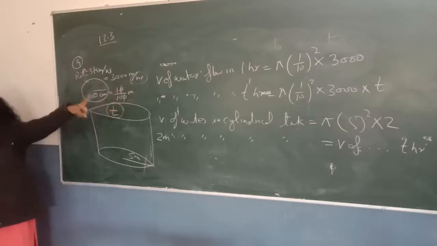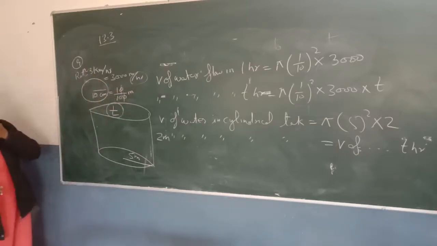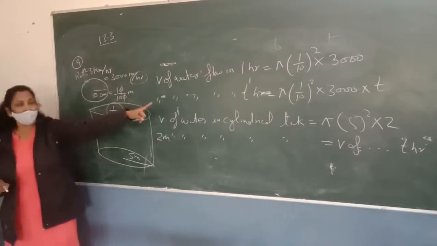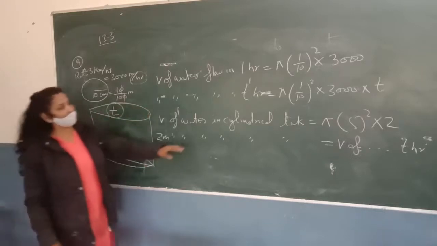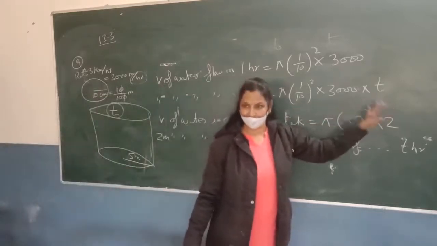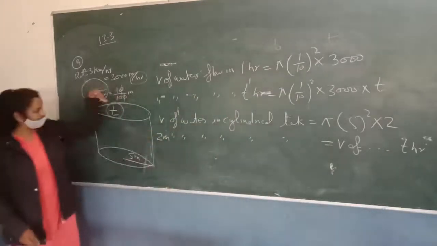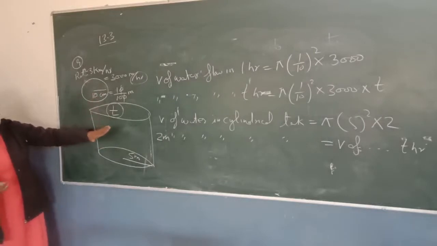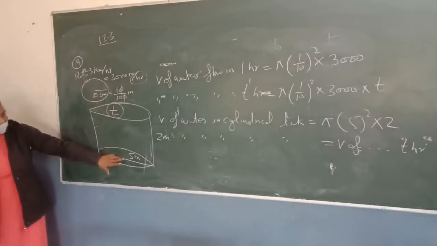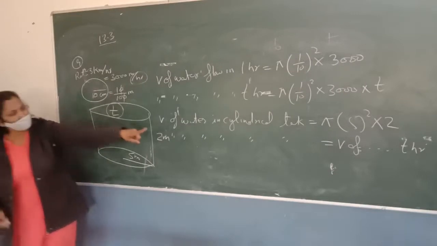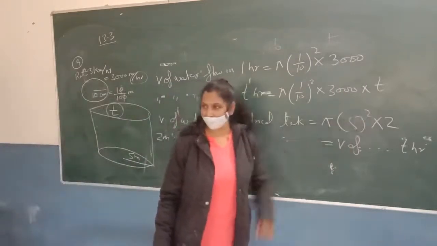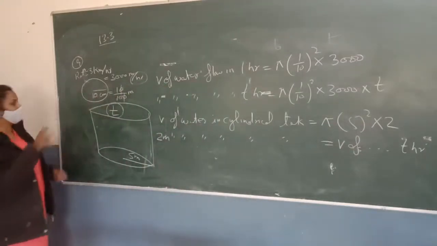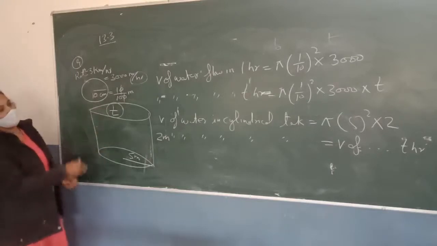This cross section can be circular, it can be rectangular, it can be square. So suppose this tank fills in T hours. So again we can find the volume of water flow in T hours. It will be area of cross section multiplied by the rate multiplied by the time. Now this water is actually filled in this cylinder. This cylinder is filled by this circular pipe. So what is the volume of water in this cylinder? It will be pi r square h. है ना? Pi r square h. Since the water which is coming in the T hours is equal to the volume of the water filled in the cylinder, we can calculate it like this.